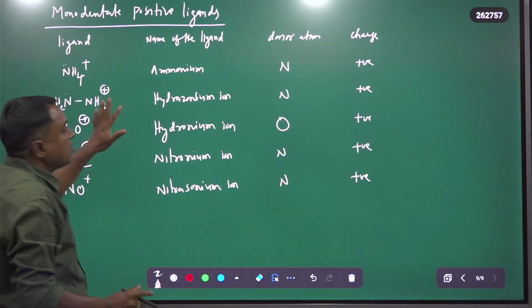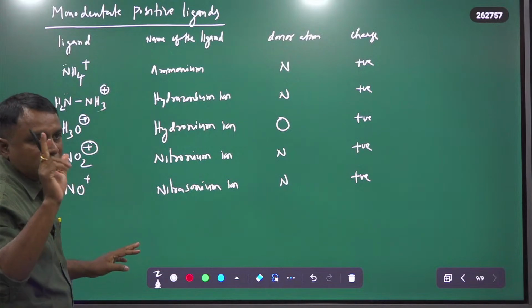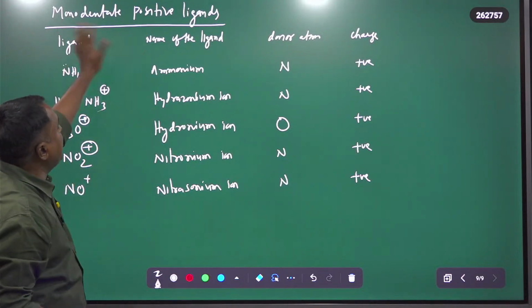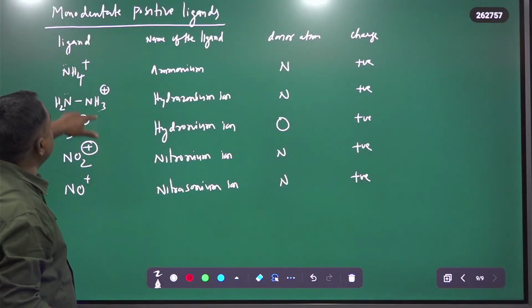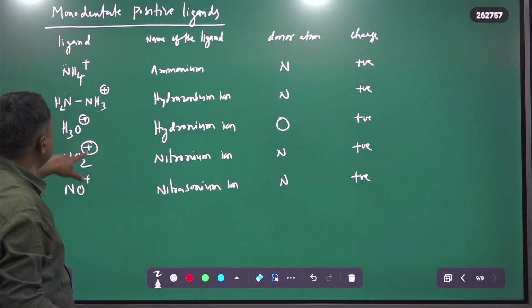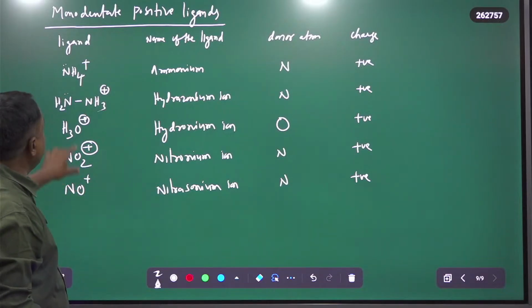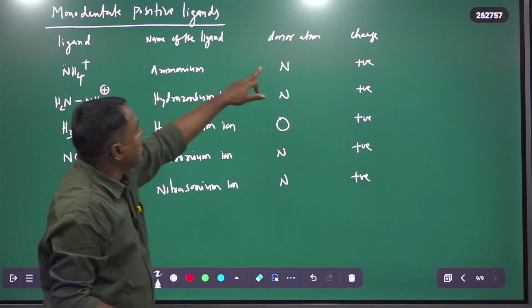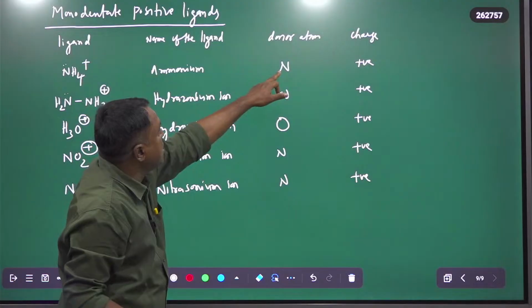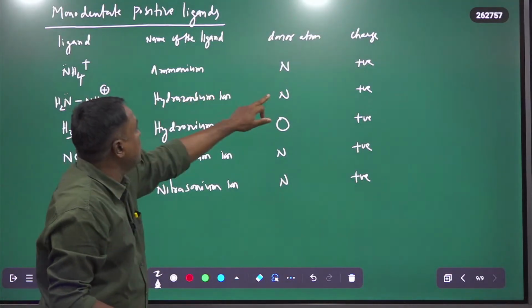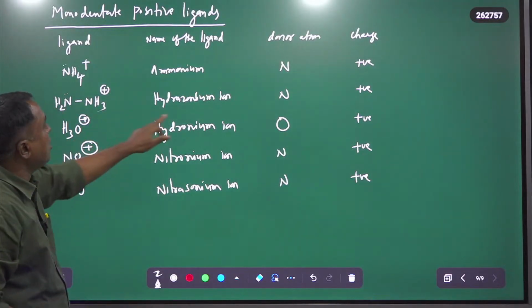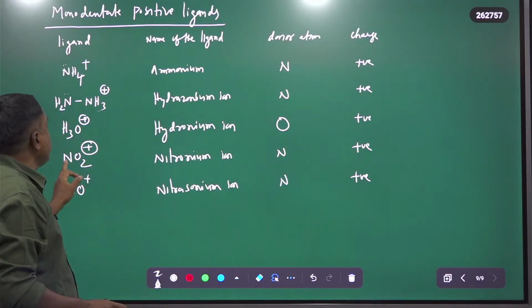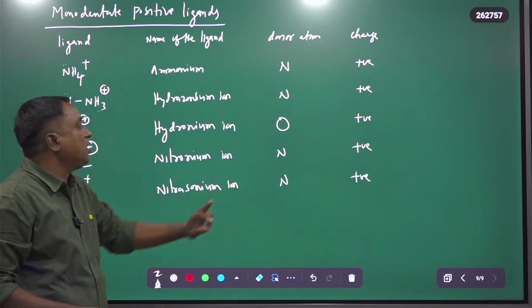All these ligands can donate only one single electron pair, therefore they are monodentate, and all of them have a positive charge. In the first one, nitrogen is the donor atom; in this also nitrogen; in this oxygen is the donor atom, and oxygen can donate an electron pair to the central atom; in these also nitrogen is the donor atom.